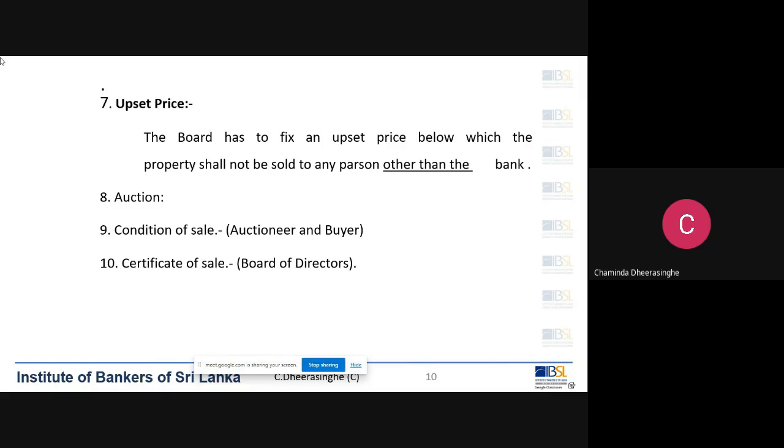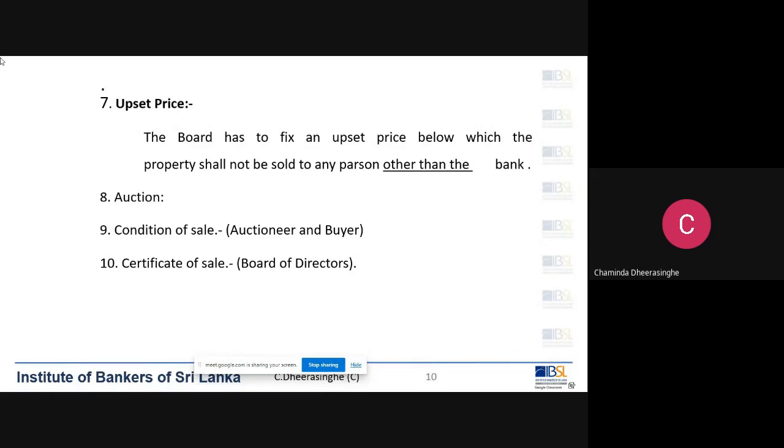Number two, the market value of the property. Number three, the forced sale value of the property. To consider the market value and the forced sale value, remember we have to obtain a valuation report. From there you can get the market value and the forced sale value.